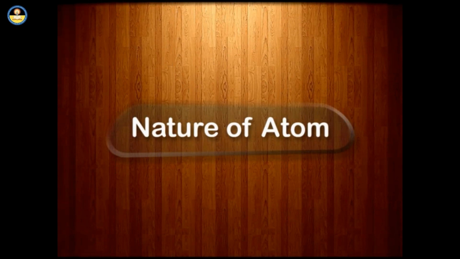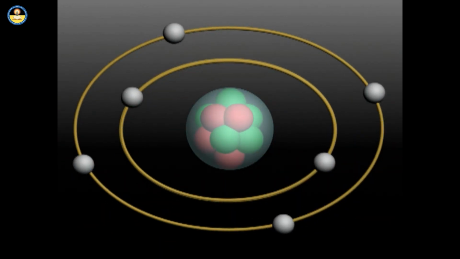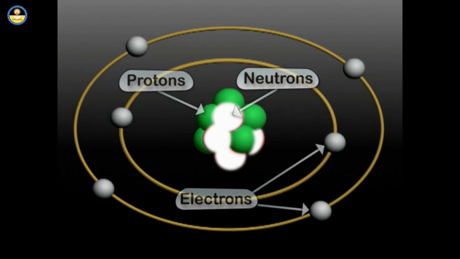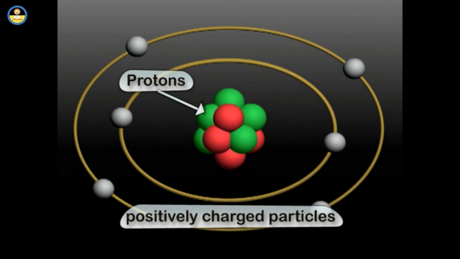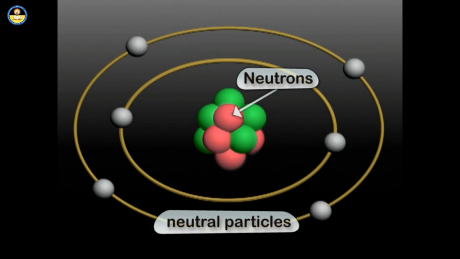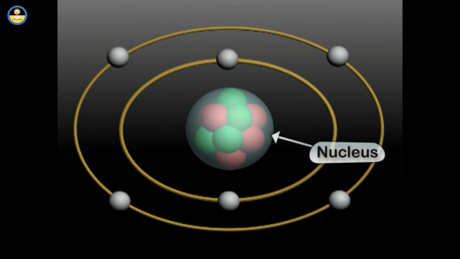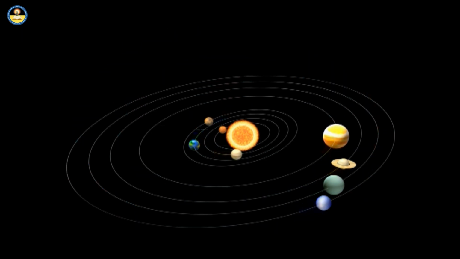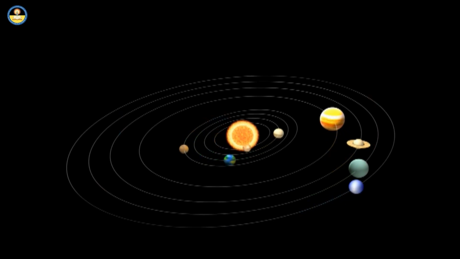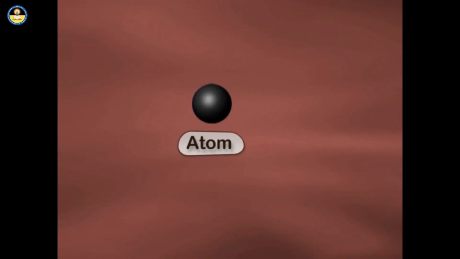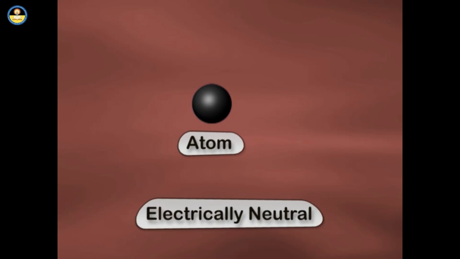Let us now discuss the nature of an atom. Atoms are made up of protons, electrons, and neutrons. Protons are positively charged particles. Electrons are negatively charged particles, and neutrons are neutral. Protons and neutrons are found in the nucleus of the atom, while the electrons are found in the shells. Matter is anything occupying space and having mass. It is the material of the universe. An atom as a whole is electrically neutral.